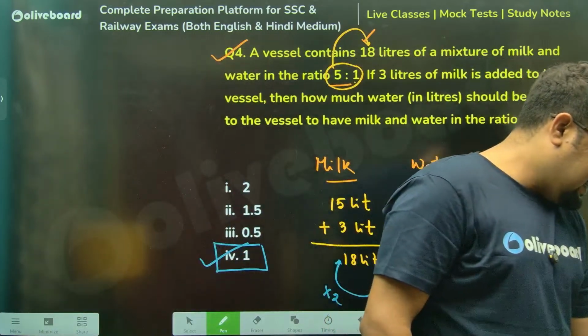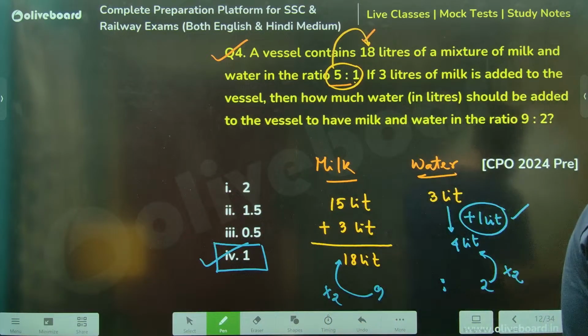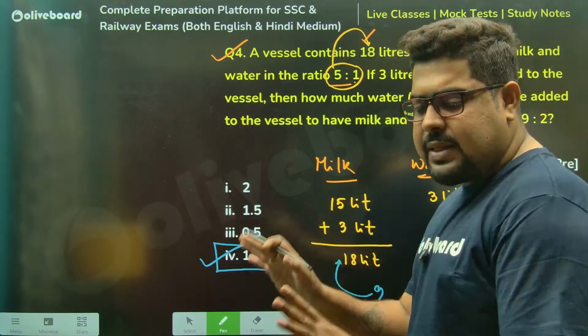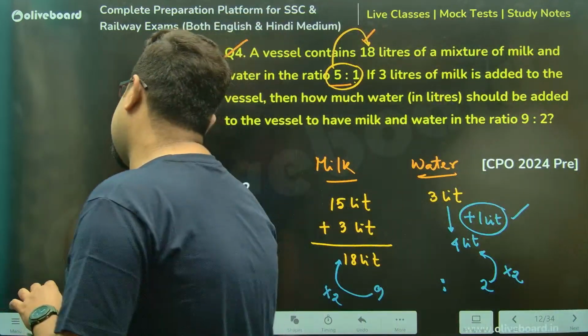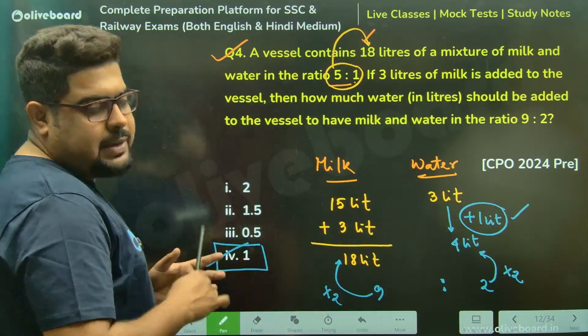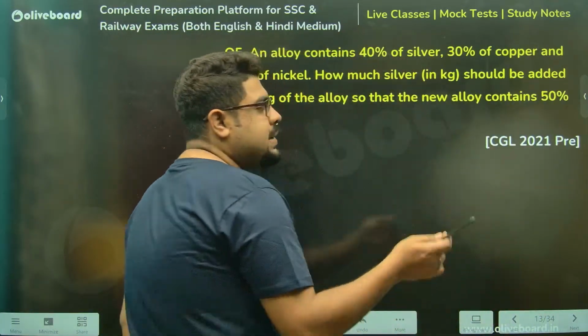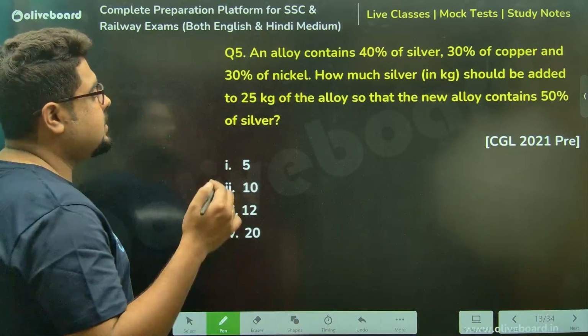Tell me, was this a very difficult question? Anybody thought this was a very difficult question whatsoever? Again, simple thing, keep it simple. The trick is to keep things simple. The moment you complicate a simple question, you get stuck.